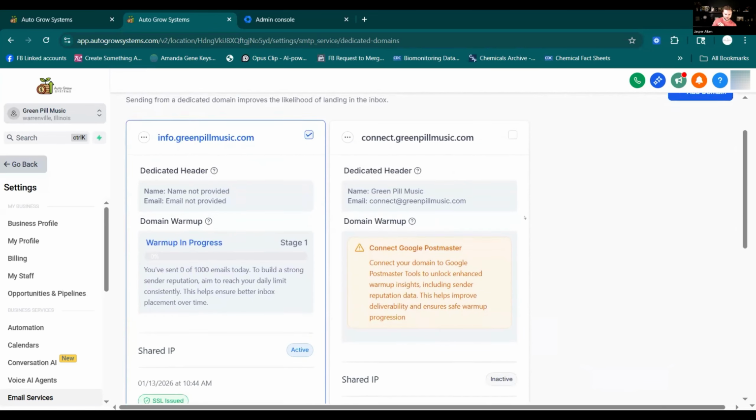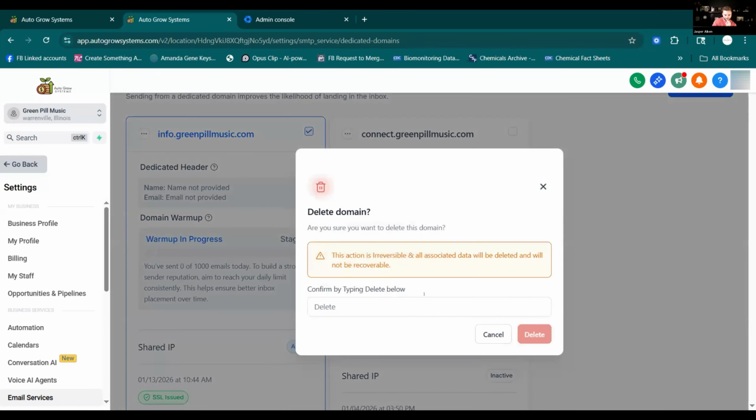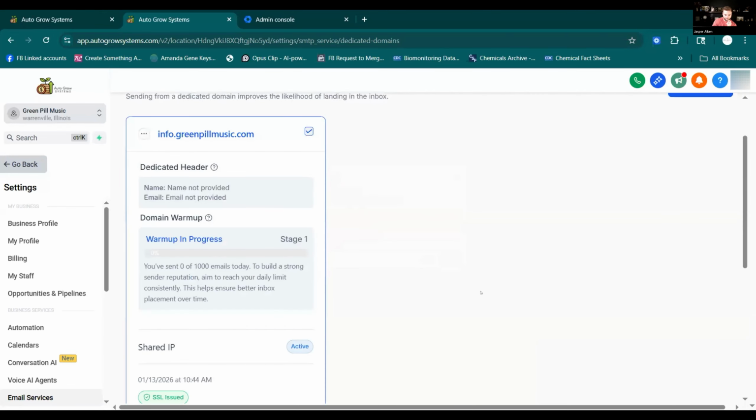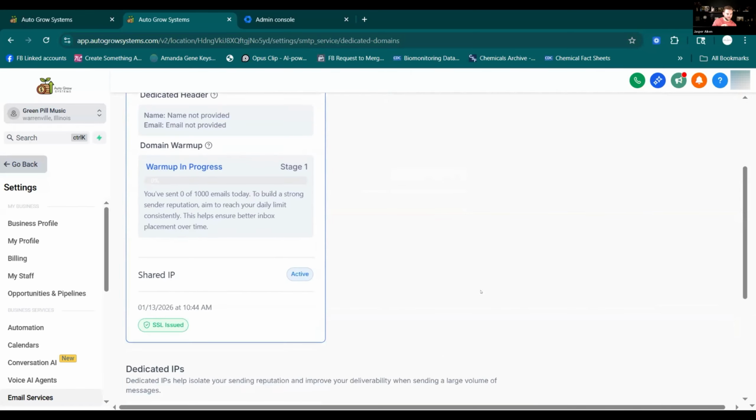We can just delete the other one. So click the little three dots at the top of the connect one and then click delete. And then should be good to go. All right. So yeah, now you should be able to send emails from Go High Level to and from leads using the automated emails, the blast emails. You can also do manual one-to-one emails if you want from the conversations tab. But yeah, now you have it set up. If you use the same path, that's what conflicts. You can't use connect in both platforms or else the DNS records will conflict.